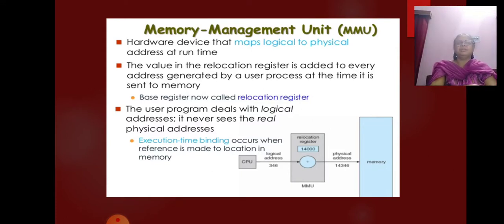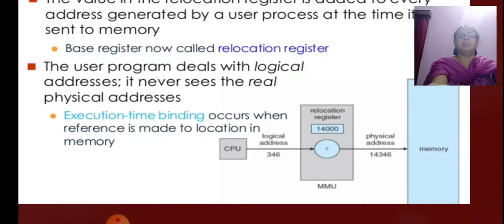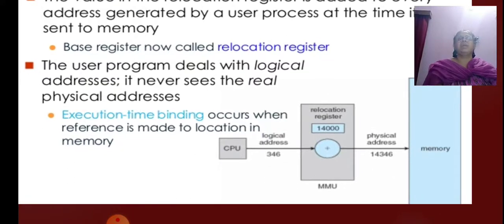For example, have a detailed look at the diagram. If the base is at 14,000, then an attempt by the user to address location 0 is dynamically relocated to location 14,000, and access to location 346 is mapped to location 14,346.